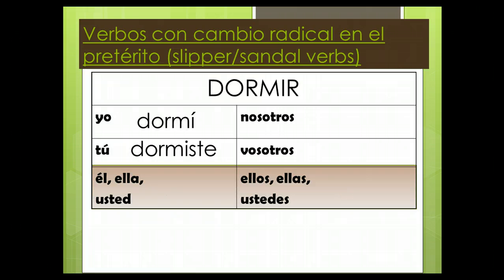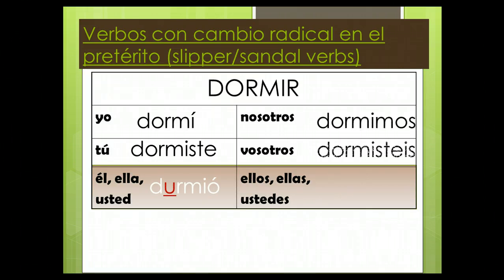Dormir, dormí, dormiste, durmió, dormimos, dormisteis, durmieron. Again, it does stem change in present tense. It does end in IR. So it will stem change in the sandal or slipper here in preterite. So in present tense, this changes O to UE, duermo, duermes, duerme. However, in preterite, remember it can only go O to U. So that's why we only have O to U here.